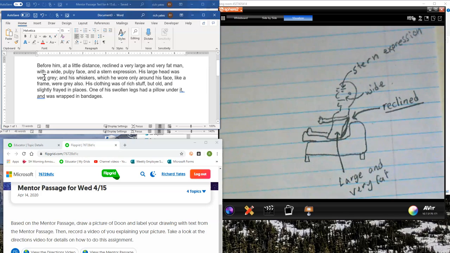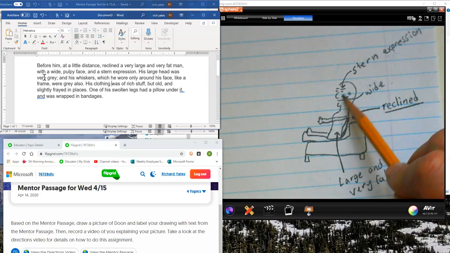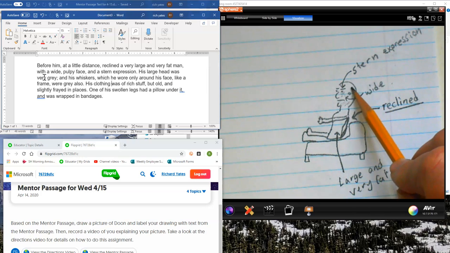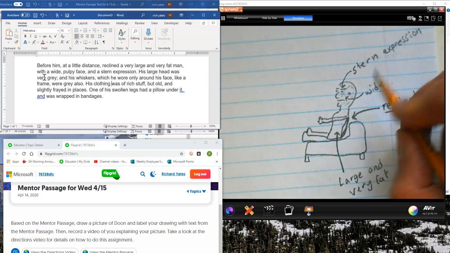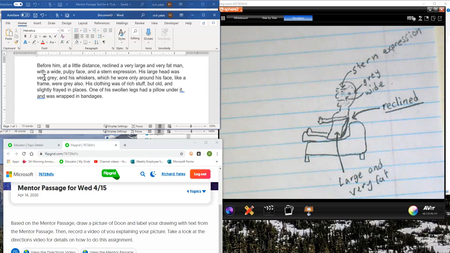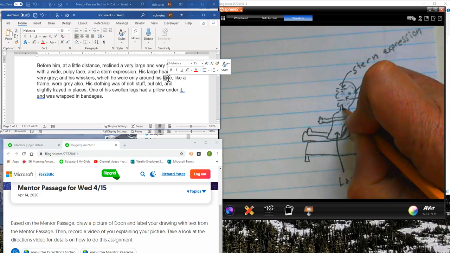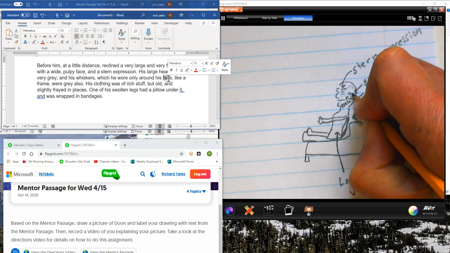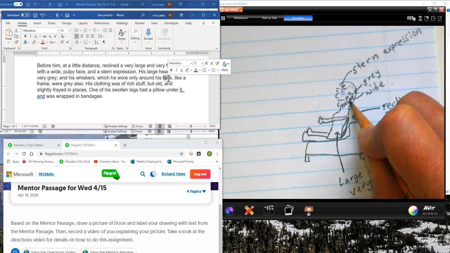Very gray, so that's kind of nice. I can maybe shadow it in with some grayness here with my pencil. Got a gray face, so he's gray. And it says here that he had his whiskers, that's a beard, which he only wore around his face. So maybe like this. I can label whiskers.